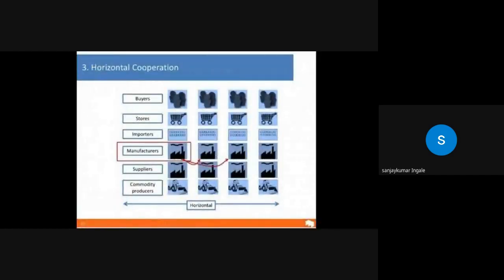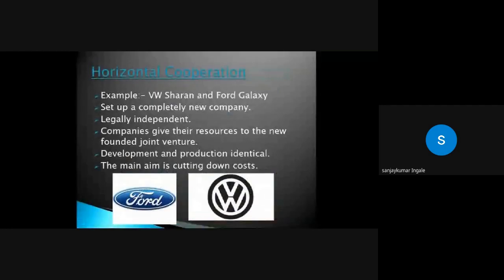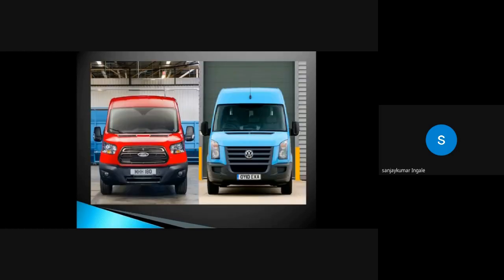This is our horizontal cooperation. Manufacturing companies engage in horizontal cooperation. Example: Volkswagen and Ford set up a completely new company, legally independent. The companies give their resources to the newly founded joint venture. Development and production are identical. The main aim is cutting down cost. These are the symbols of the companies, and these are our vehicles: the Volkswagen and the Ford Galaxy.